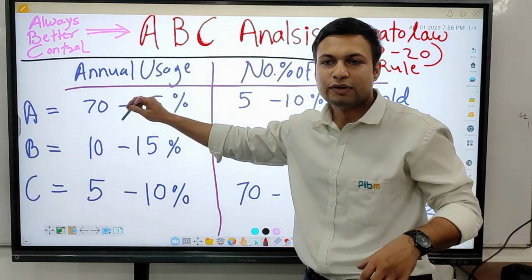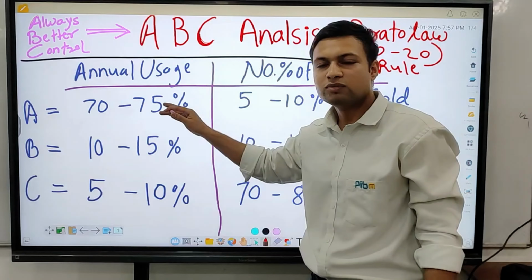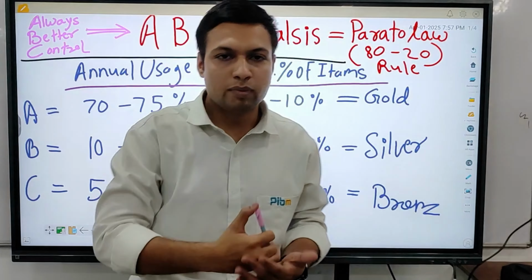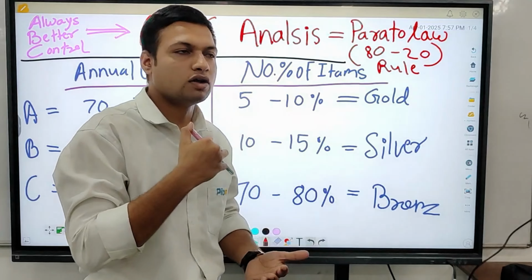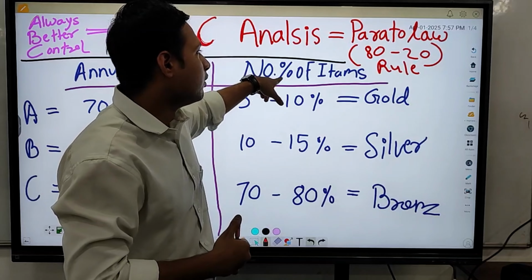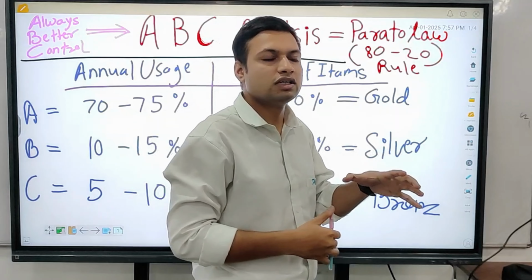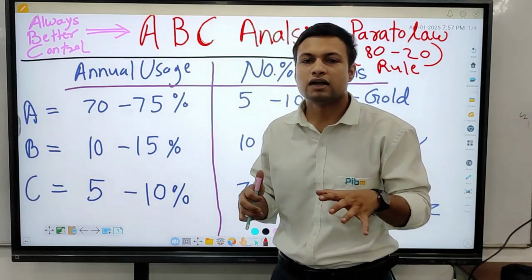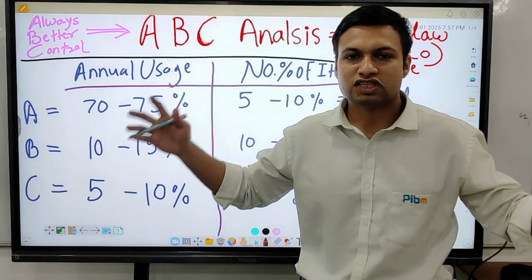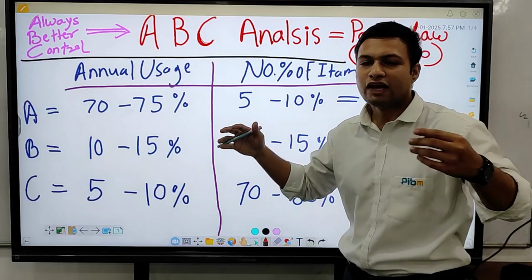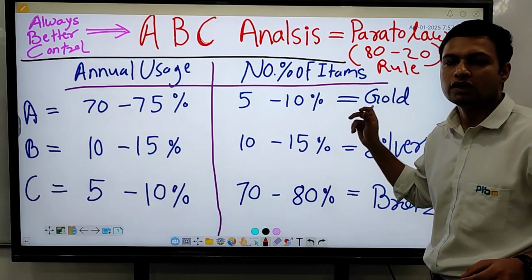These items, which are used on a daily basis in our organization or in our production, are very few in number, because these valuable items are things like large machineries, or something very valuable like gold.